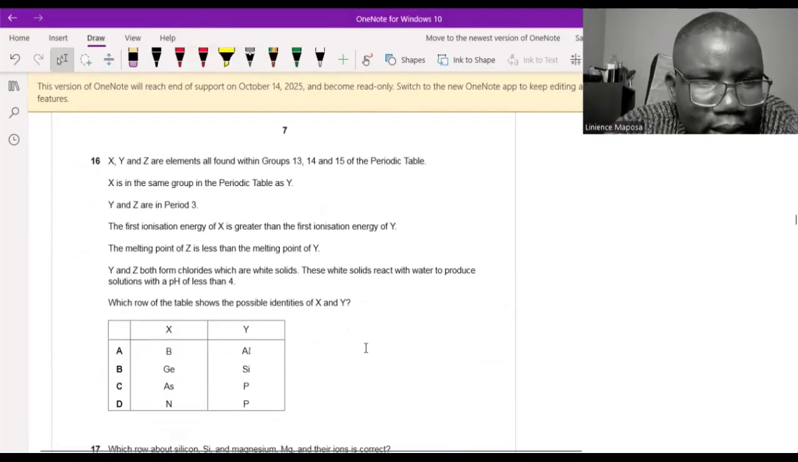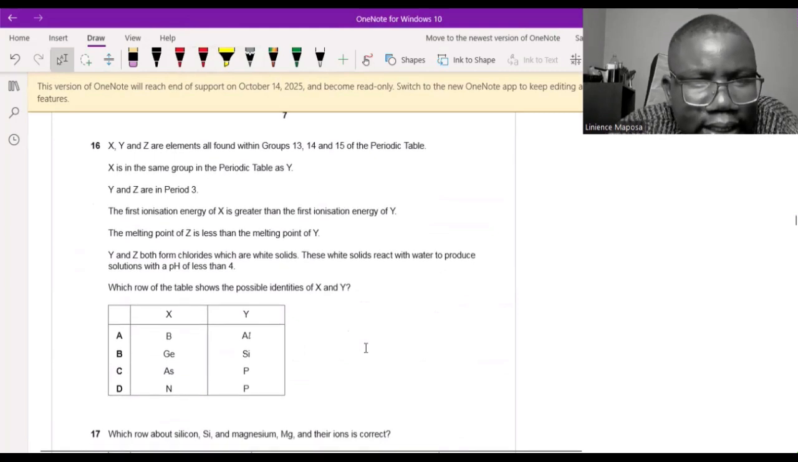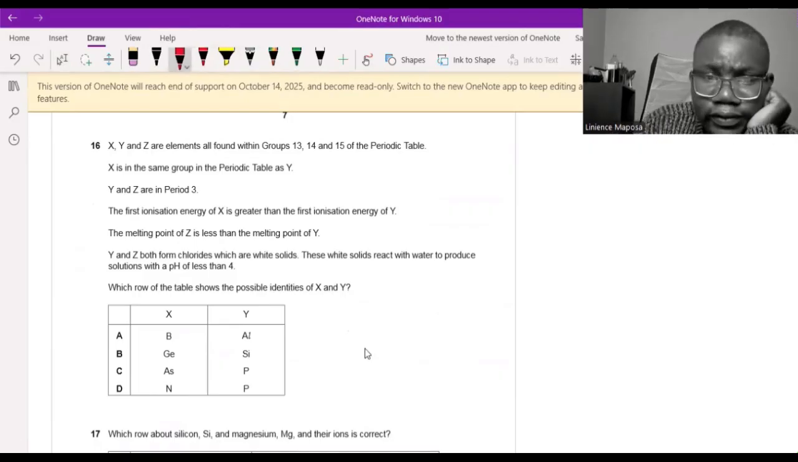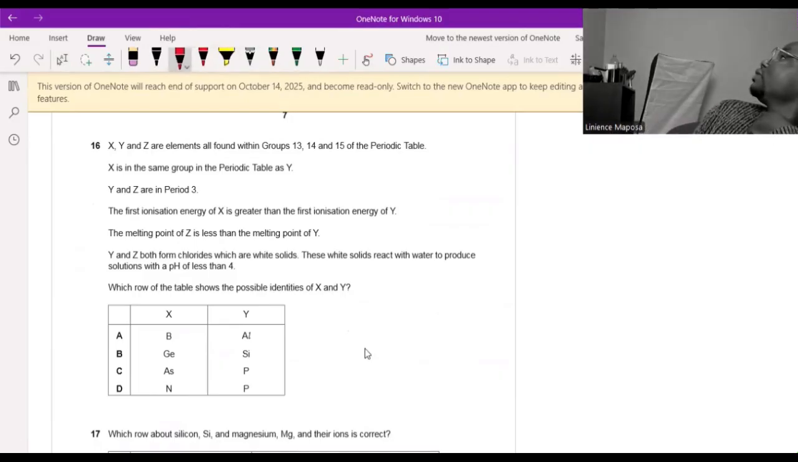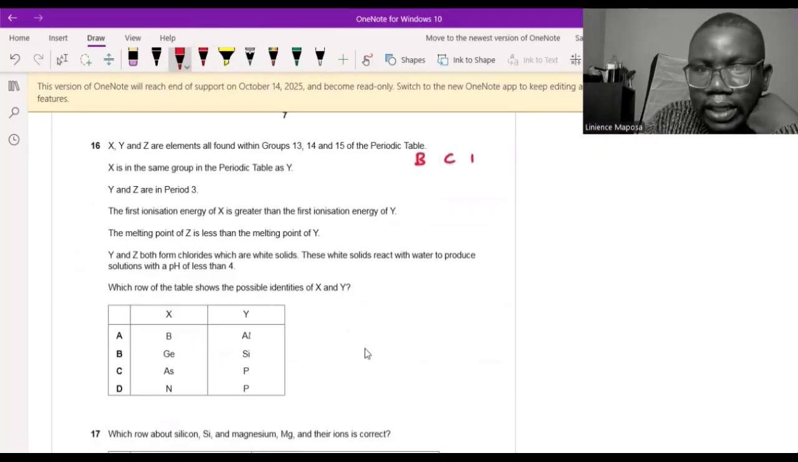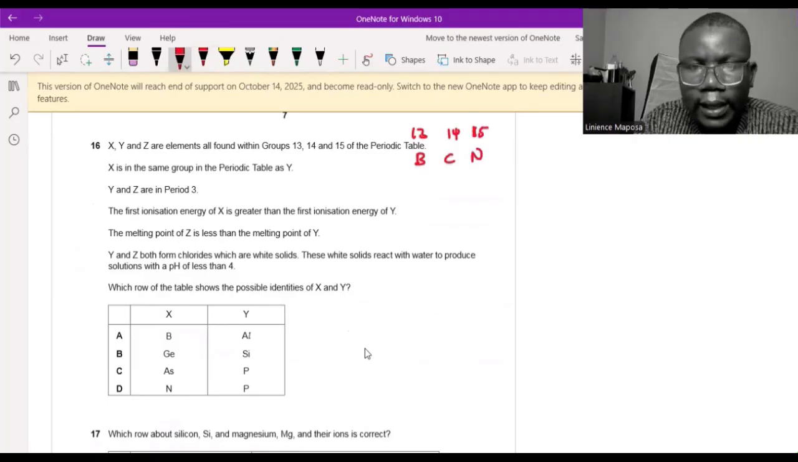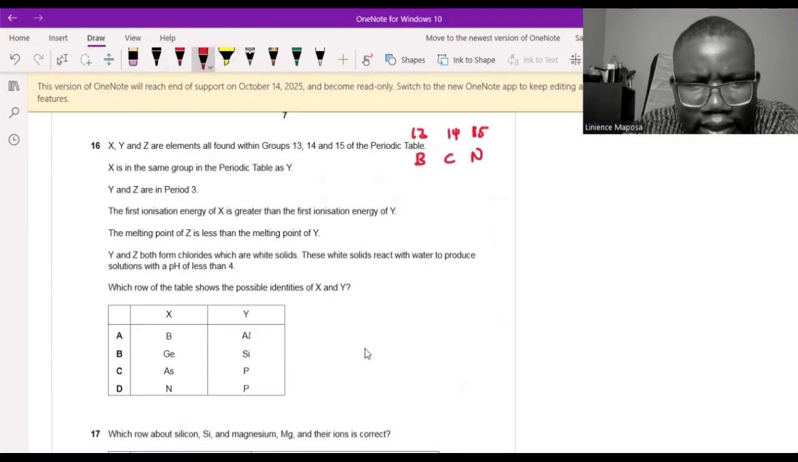Okay, question 16. X, Y, and Z are elements all found within groups 13, 14, and 15. On the periodic table, groups 13, 14, and 15, that's led by boron, carbon, and nitrogen. And then they say X is in the same group in the periodic table as Y. So X and Y are in the same group.